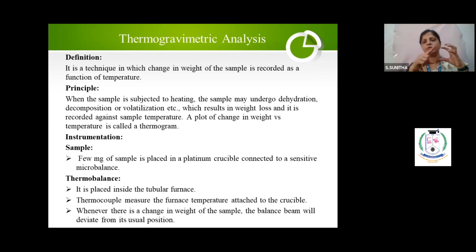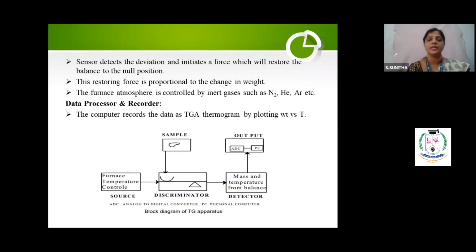Now there will be a restoring force, and it will go back to the original position. That's why the entire setup is called a null point balance. They will ask what is meant by null point balance. The sensor detects the deviation and initiates a force which restores the balance to the null position. This restoring force is proportional to the change in weight. This change in weight you have to record against the sample temperature. The furnace atmosphere you keep up by sending inert gases like nitrogen, helium, argon, etc. Is it clear?